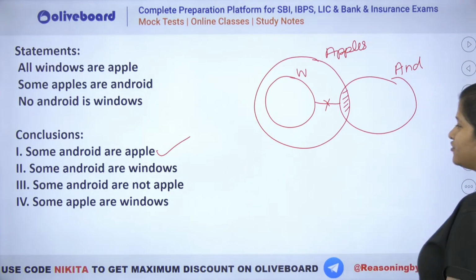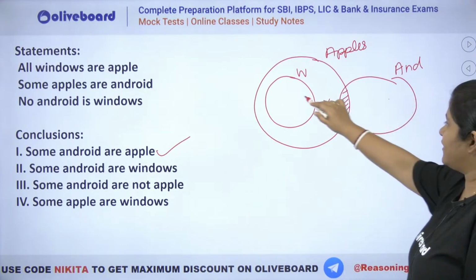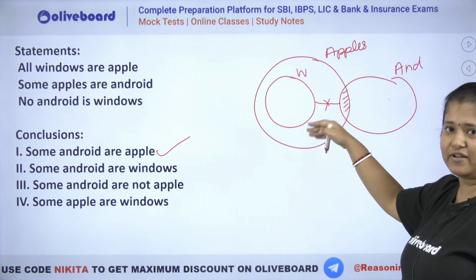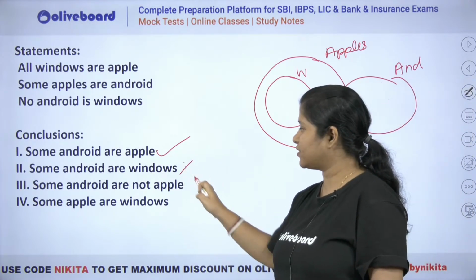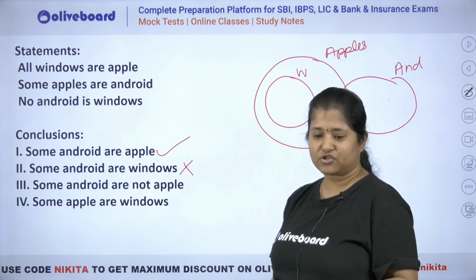Second क्या बोल रहा है? Some Android are window. You can see some Android are window. No. यहाँ पर तो no Android is window है, तो ये तो definitely false हो गया. ठीक है, सेकेंड definitely false हो जाएगा.